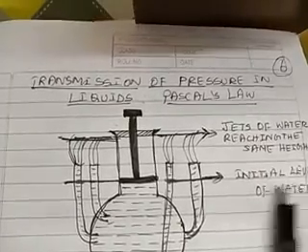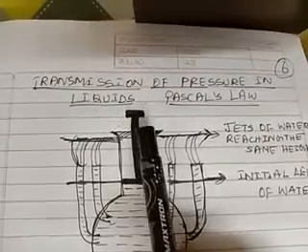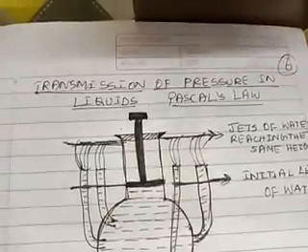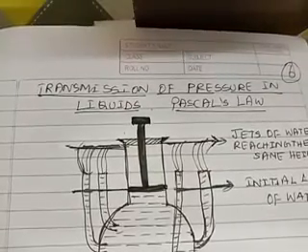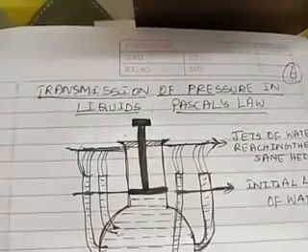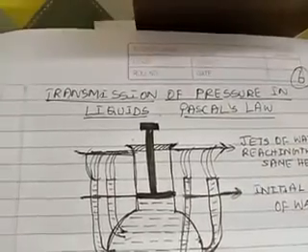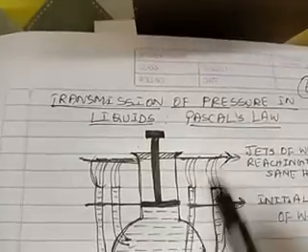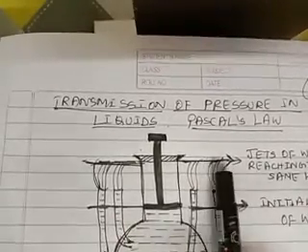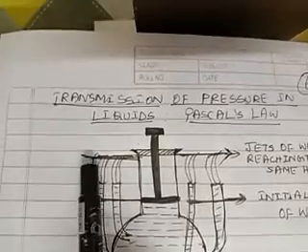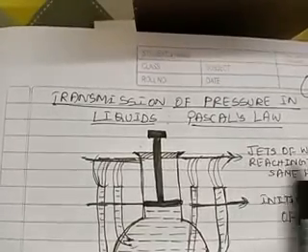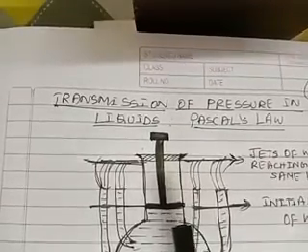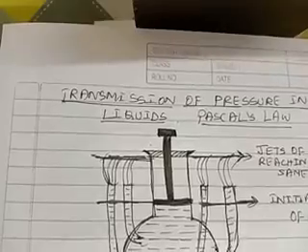So one is the initial level of water in all the tubes, and what you do now, just push the piston down. You know, the piston can always be pushed up or pushed down, is it not? So now what we are going to do, after filling water, just push the piston downwards. As soon as you push the piston downwards, what happens? The water rises and the jets of water will be escaping through the openings, and it reaches a height. And look at the beauty, it will reach the same height. The jets of water reaching the same height.